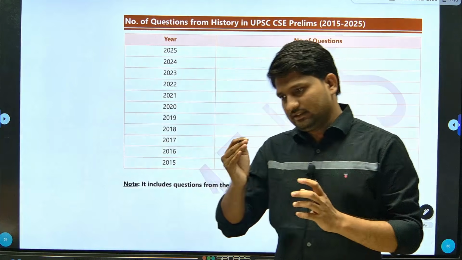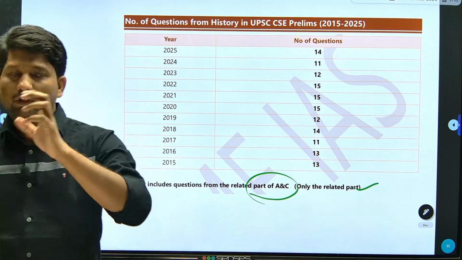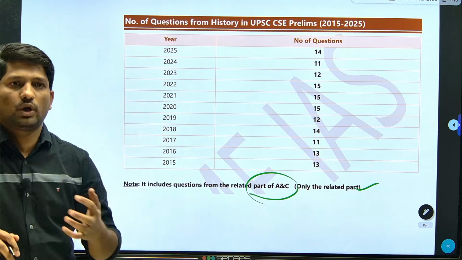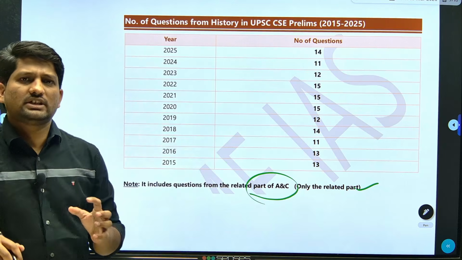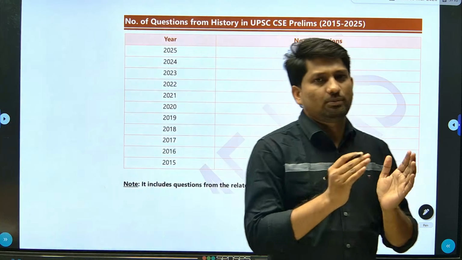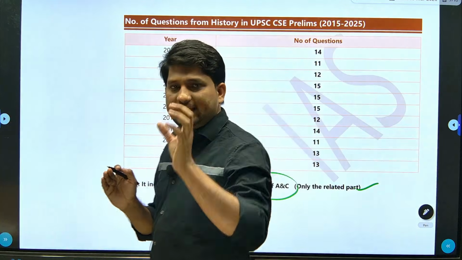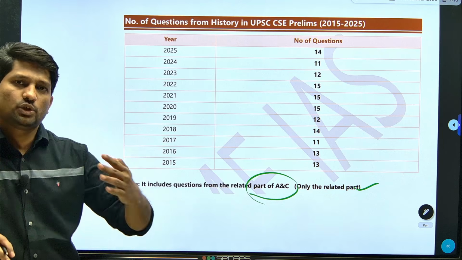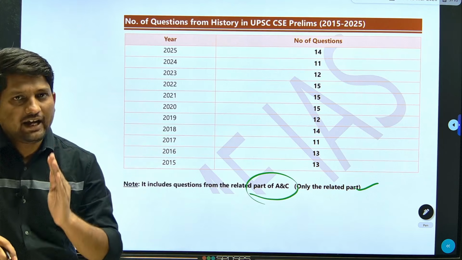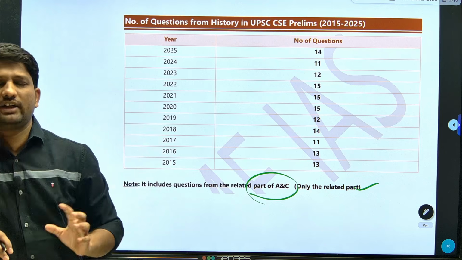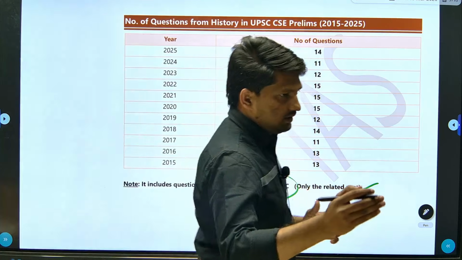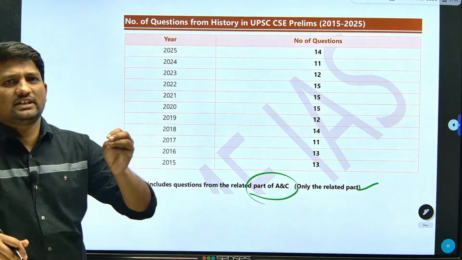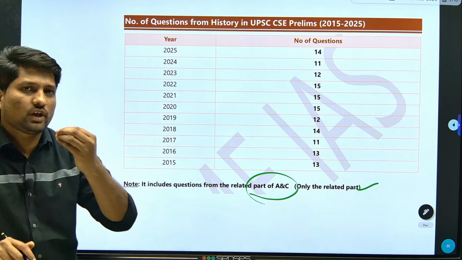Like the bronze statue of the dancing girl found in Mohenjo-daro. They asked about this bronze, whether it is made of stone, bronze, etc. So most of the questions in art and culture are definitely going to come from the history portion only. So we are taking the history part as well as the related part of art and culture and not clearly art and culture. Last year there were 5 questions from art and culture and 4 were directly related to history. One was different. They asked for the headquarters of one of the first Vidyalayas in India, Gandharva Vidyalaya or some other Vidyalaya which has its headquarters in India. So they asked for this specific headquarters.